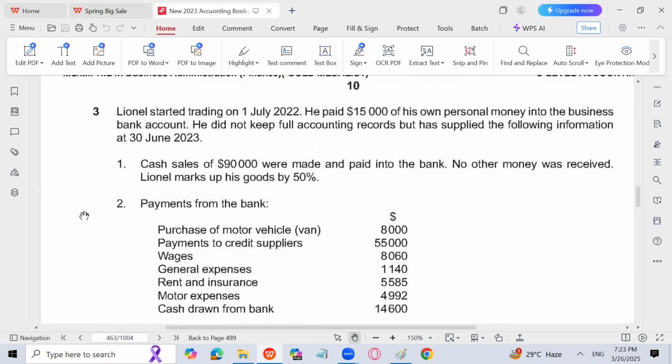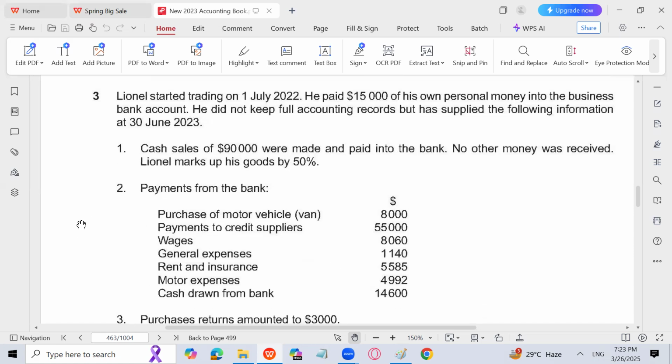Lionel started trading on 1st July 2022. Again, the same thing: the business has newly started. It means there will be no opening inventory, no opening trade receivables, and no opening trade payables because the business has newly started. He paid 15,000 of his own personal money into the business bank account. So the owner has put his investment into the business, that is called capital. So the capital is going to be 15,000.